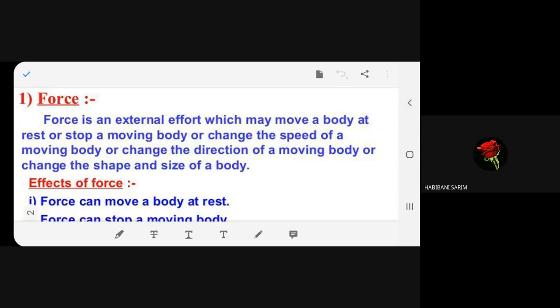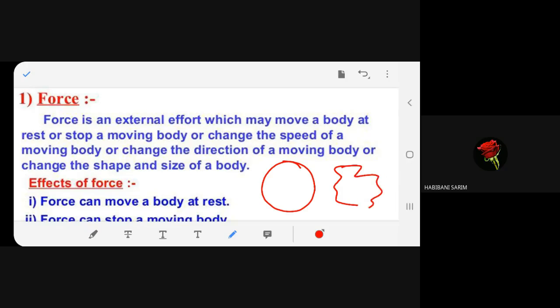Sometimes, for example, this is a body. You apply an external effort. I can change the shape. The shape of the body could become like this later. Deform. Yes or no? If you apply an external effort at times. Yes or no?